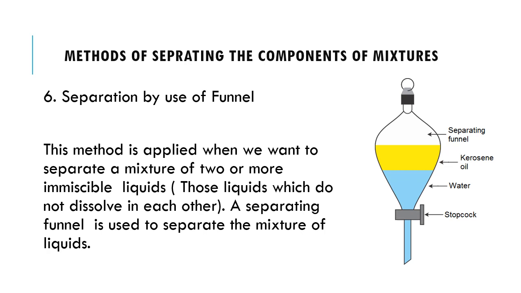And what is the separating funnel? A separating funnel is a glass bulb to the stem of which is fitted a stop cock or stopper. So as soon as you will pour the mixture, suppose in this diagram I have shown the mixture of kerosene oil and the water. So when you will pour this mixture into this funnel, then both of the liquids will settle into different layers and you can easily separate through the stopcock.